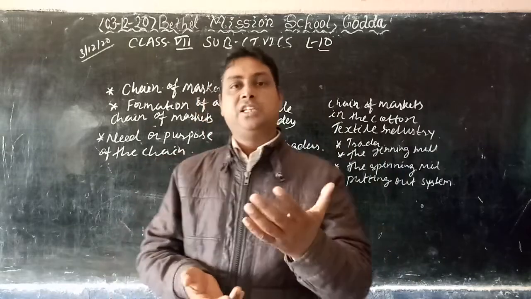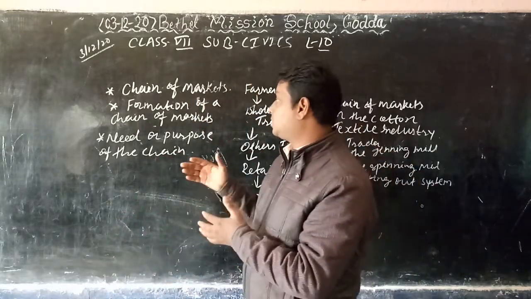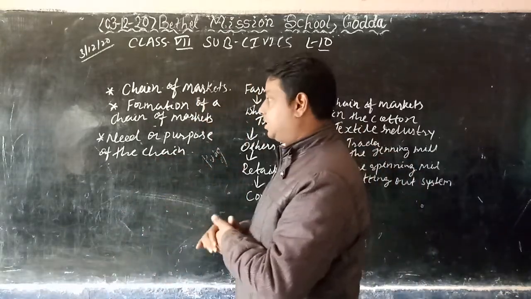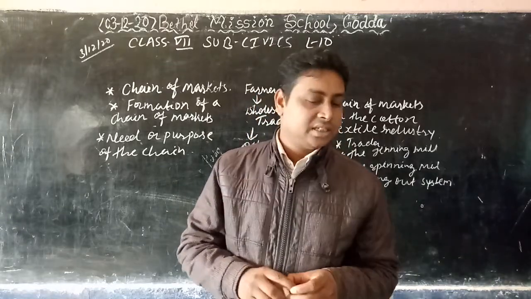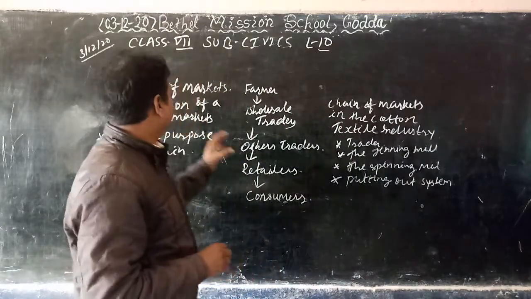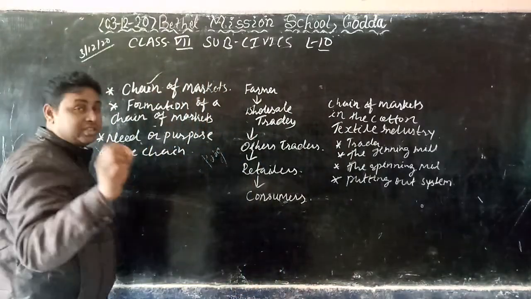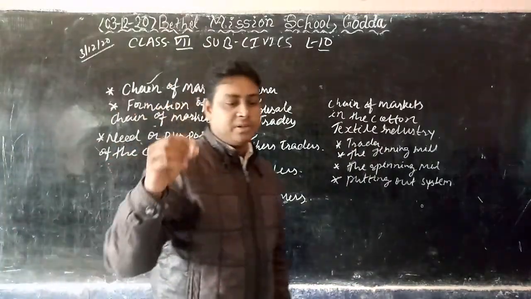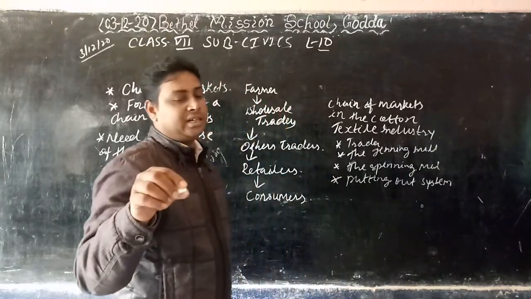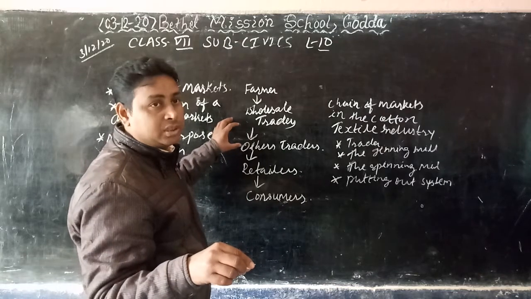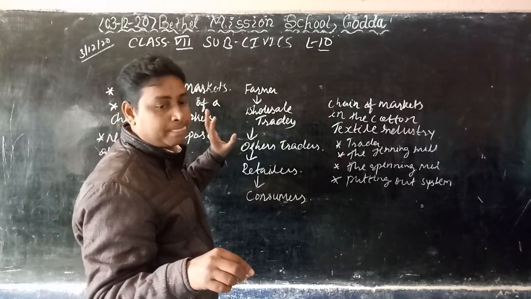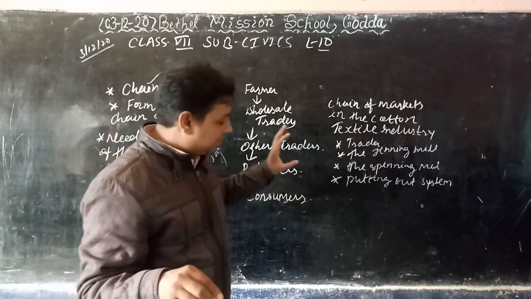So the first topic that we will discuss here is the chain of markets. Dear students, chain of market refers to a series of markets that are connected like links in a chain, connected from the producer to the consumer. Understand? So what happens in this?